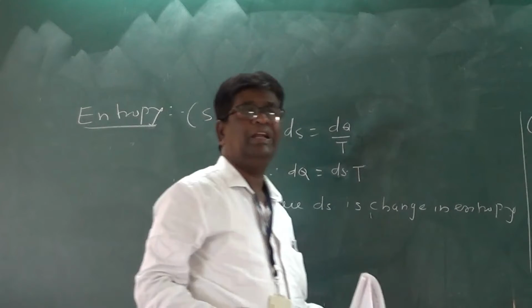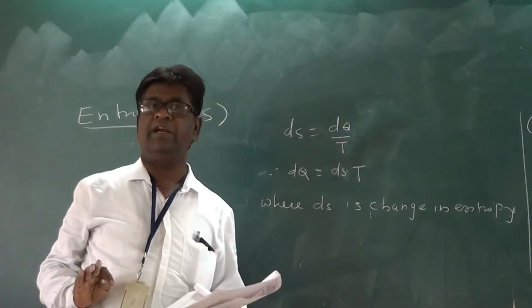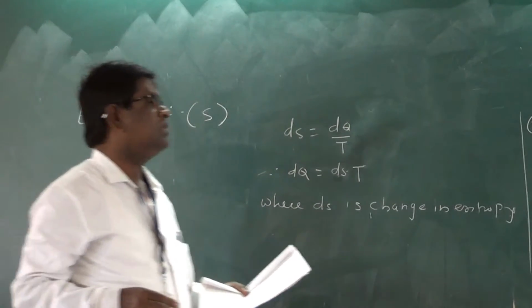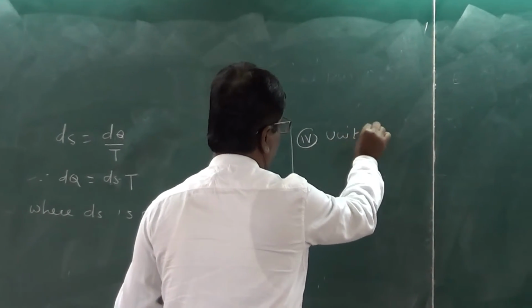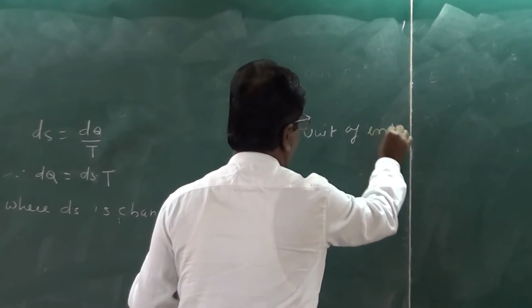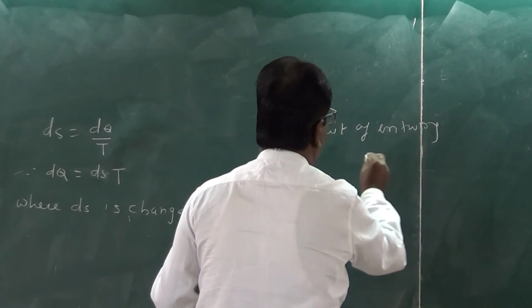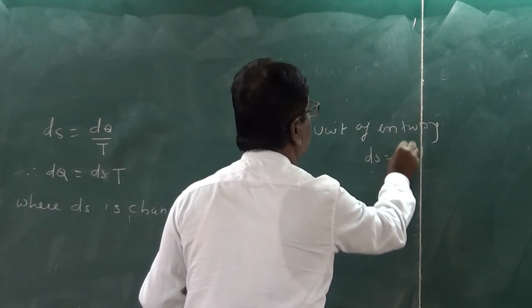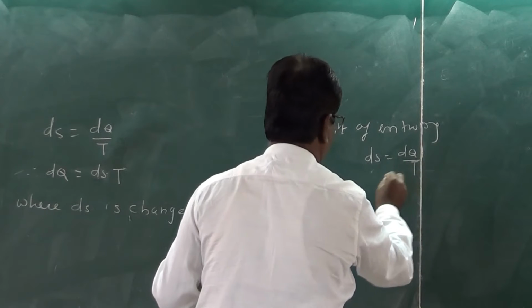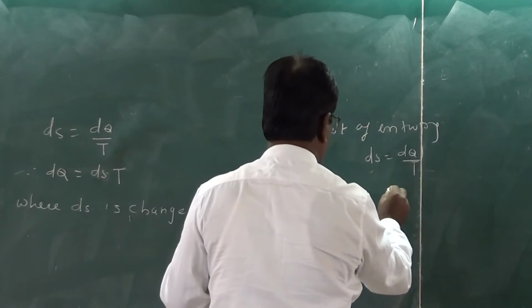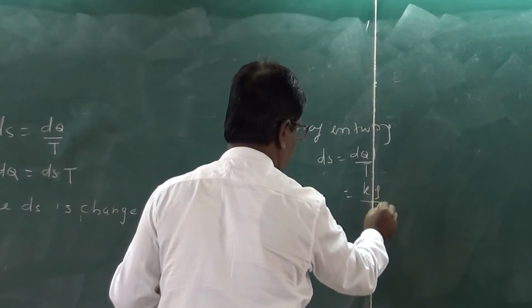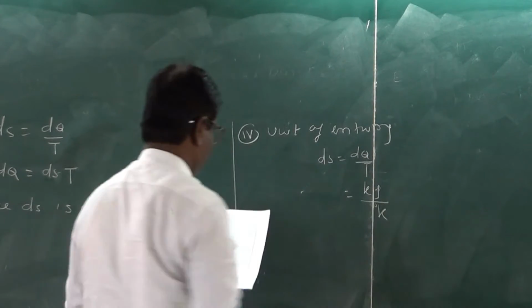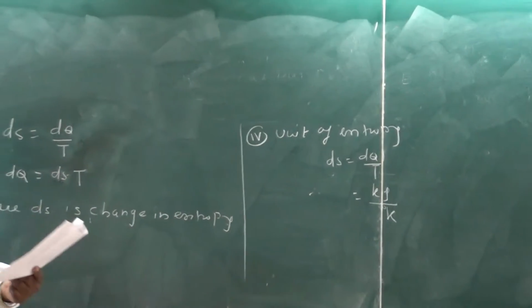Already we have covered three points regarding entropy. The unit of entropy: we know dS is equal to dQ by T. Therefore, dS is in kilojoules per kg.